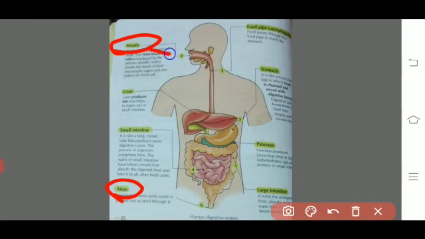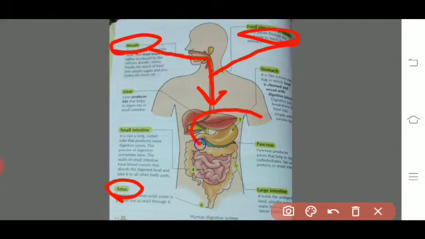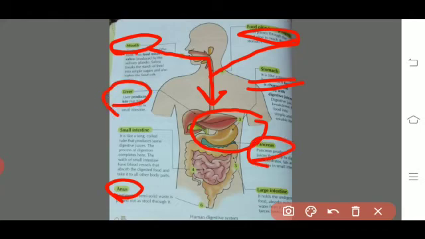Now food enters into the food pipe which is known as the esophagus. Esophagus is a path between the mouth and stomach. Now food comes into the stomach. Stomach is a J-shaped structure. It is a sac-like structure in which digestive juices are mixed into the food. These digestive juices are released by the liver and pancreas.